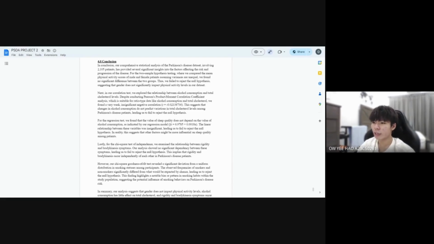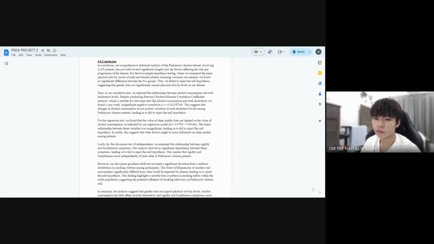For the regression test, we found that the value of sleep quality does not depend on the value of alcohol consumption, as indicated by our regression model, y hat equals 6.9785 plus 0.0018x. The linear relationship between these variables was insignificant, leading us to fail to reject the null hypothesis. In reality, this suggests that other factors might be more influential on sleep quality among patients.